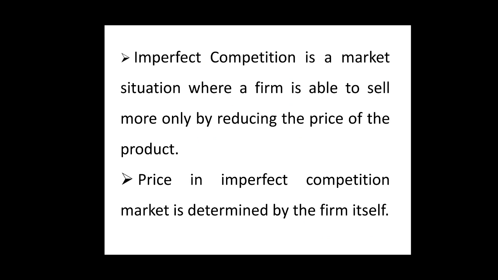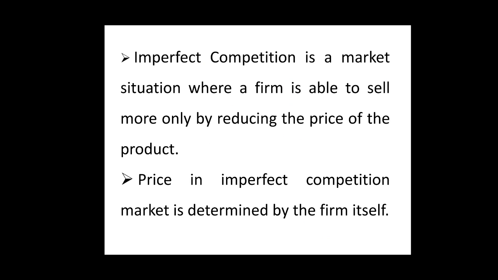So, we know that under monopoly, a firm has full control over price due to the absence of competition, and in case of monopolistic competition, a firm enjoys only partial control over price through product differentiation. Or, in other words, a firm under monopolistic competition can influence the price of their products, though to some extent.